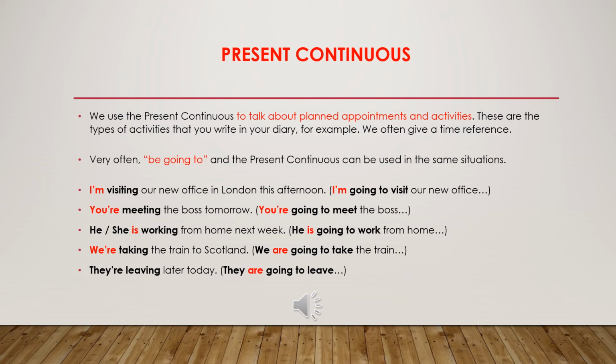We are taking the train to Scotland, or we are going to take the train to Scotland. They are leaving later today, or they are going to leave later today. So you can see we often use be going to and the present continuous in the same situations.